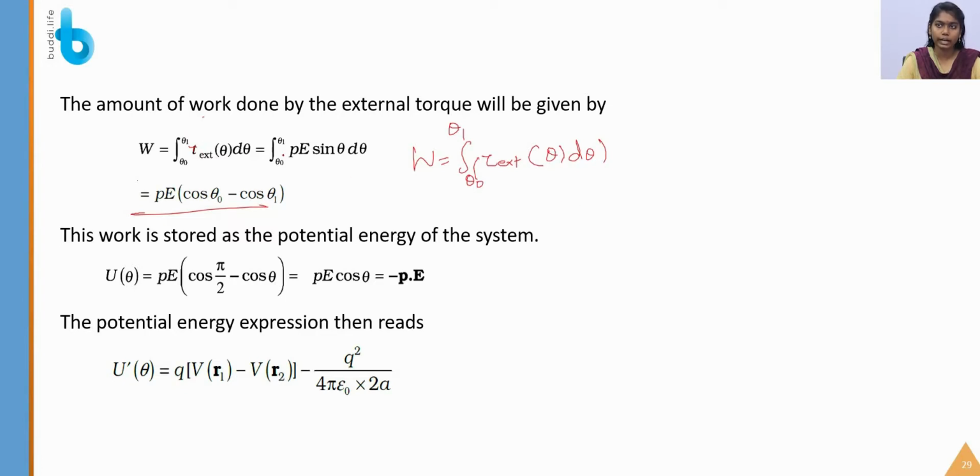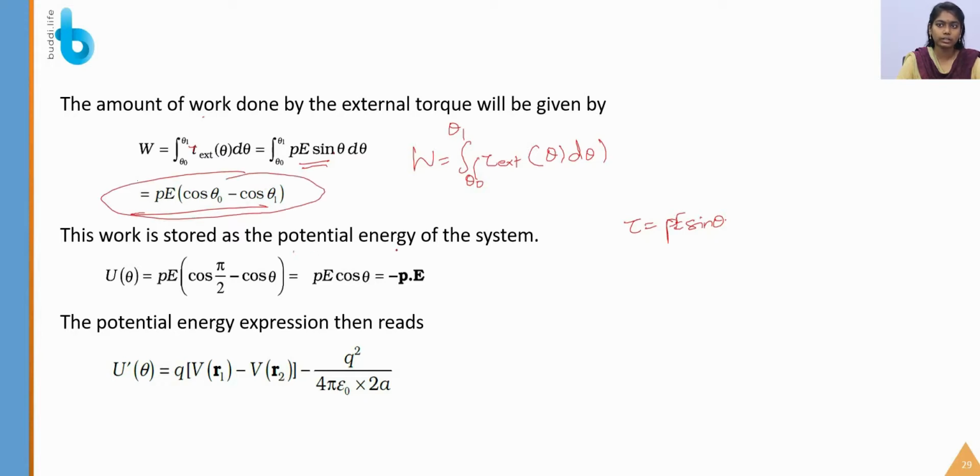Substituting the value of tau, which is equal to P E sin theta, that you already know, and integrating sin theta d theta, I will get cos theta naught minus cos theta 1.